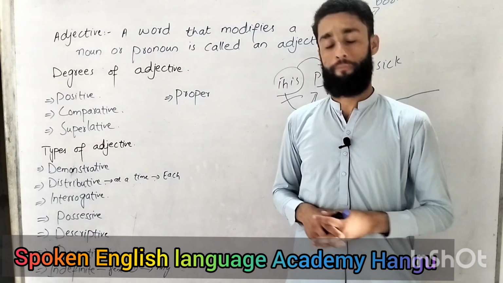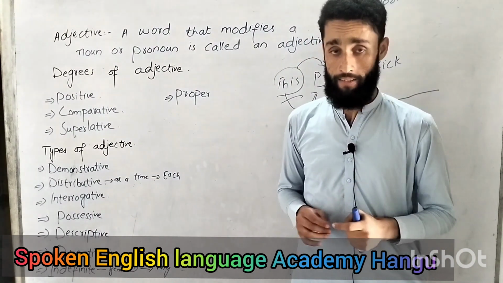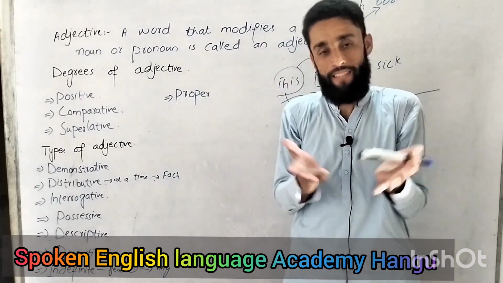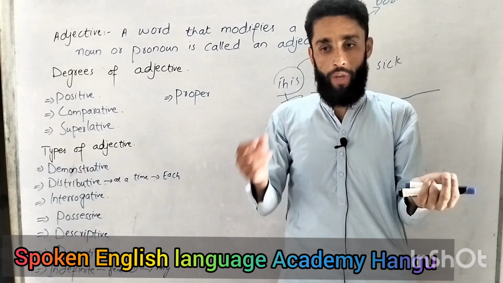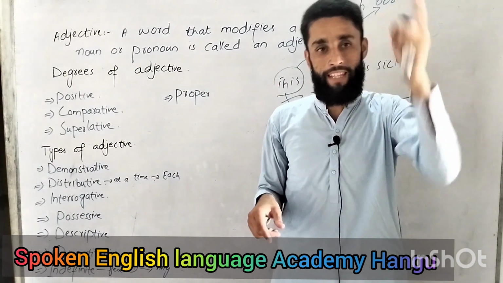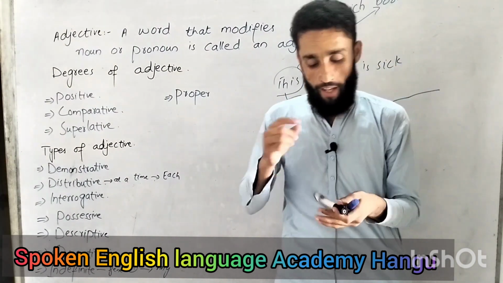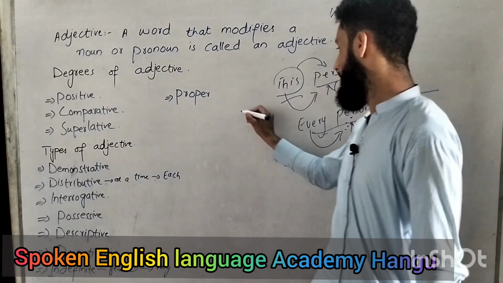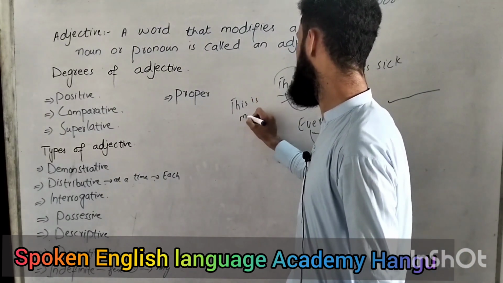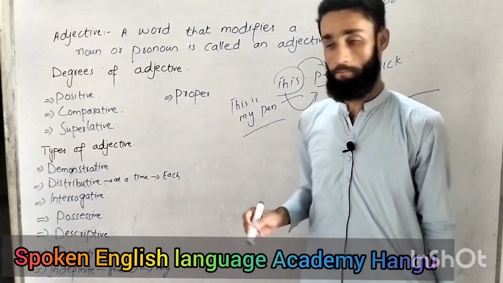We all make a lot of mistakes in possessive pronouns plus possessive adjective. When we draw a table of possessive pronouns, we call subjective pronoun, objective pronoun, and possessive pronoun. There we use adjectives, but we call that pronoun, but that is not a pronoun. For example, if I say, this is my pen.